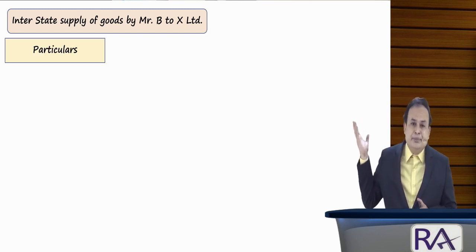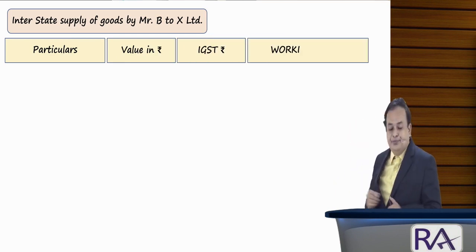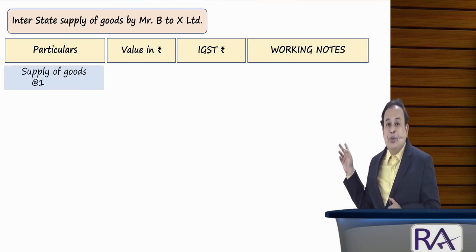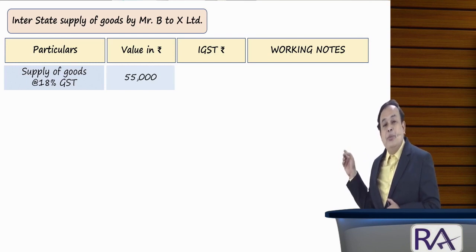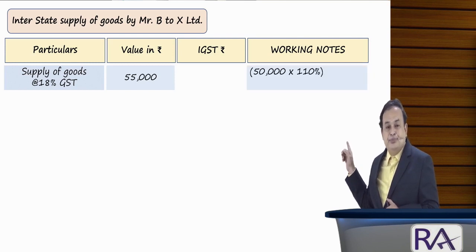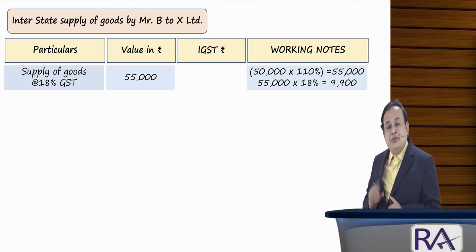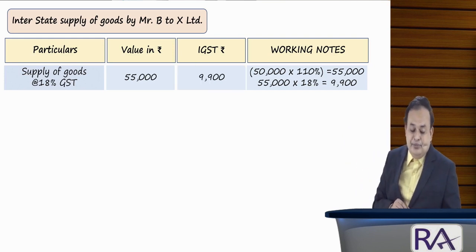So particulars, value, now liable to pay IGST, working note. Goods sold at interstate level at rupees 55,000. How did you get 110%? Namely by adding 10% to 50,000 as his profit margin. Working note. Is it clear, my dear sir? Works out to rupees 55,000. On 55,000, at the rate of 18% interstate supply given in the problem, IGST applies, which is 9,900.